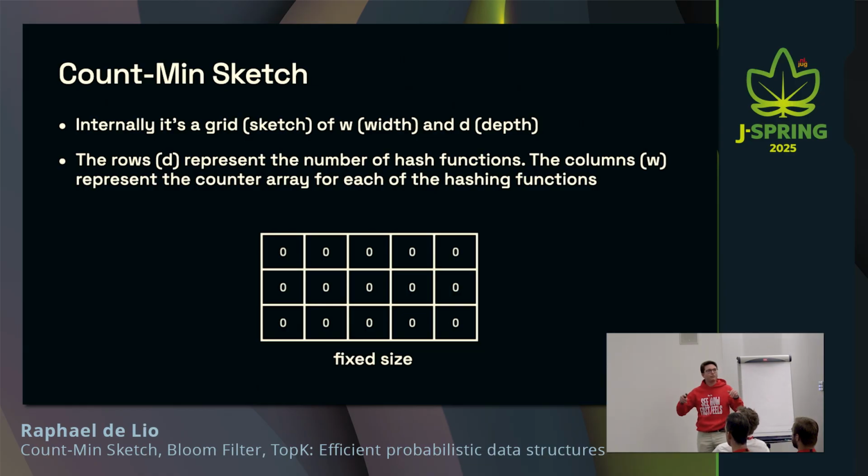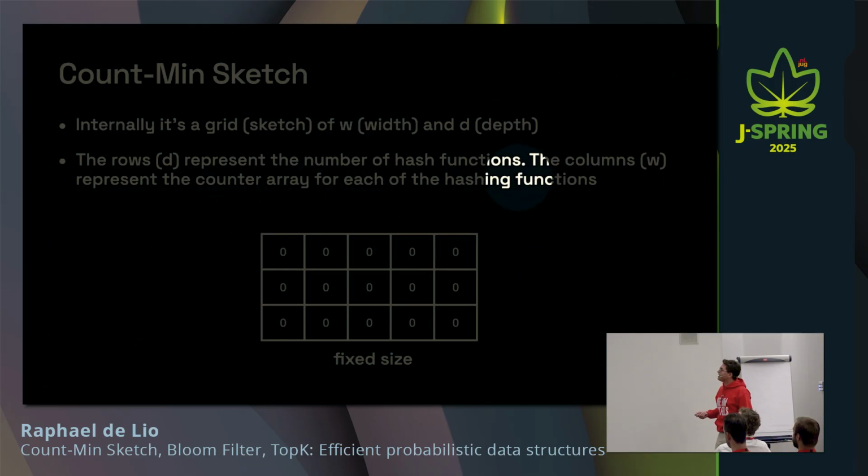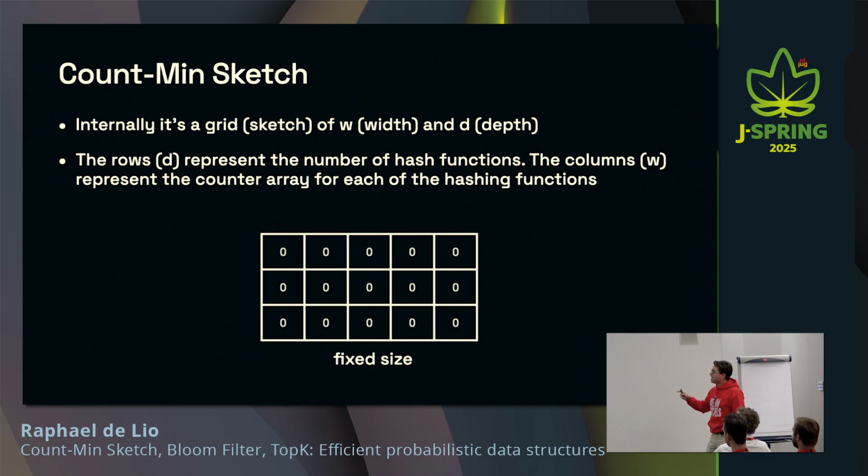So the count-min sketch, when you initialize it, you basically have a grid. You have a width, the number of columns, and a depth, the number of rows. And it's a grid of fixed size. So if you initialize it like this one, for example, 5 by 3, it's going to be 5 by 3 forever. And inside each of these slots, we're going to have a counter that is initialized at 0.